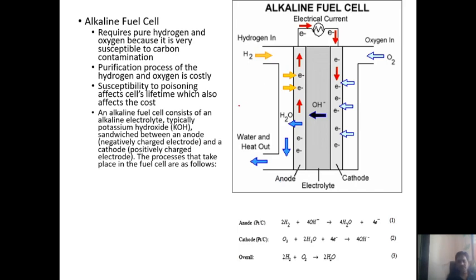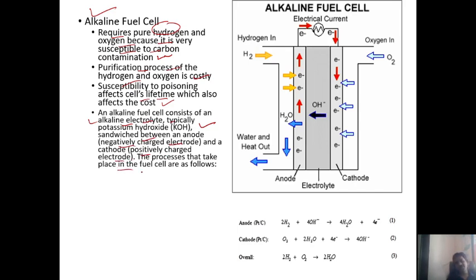So how do these alkaline fuel cells work? You see, guys, they require pure hydrogen and oxygen because they are very susceptible to carbon contamination. That's why a very pure form of hydrogen and oxygen is required here. The purification process of hydrogen and oxygen is so costly. Susceptibility to poisoning affects cell lifetime, which also affects the cost. Okay, so an alkaline fuel cell consists of an alkaline electrolyte, typically potassium hydroxide, KOH, sandwiched between the anode, a negative charge electrode, and the cathode, a positive charge electrode.